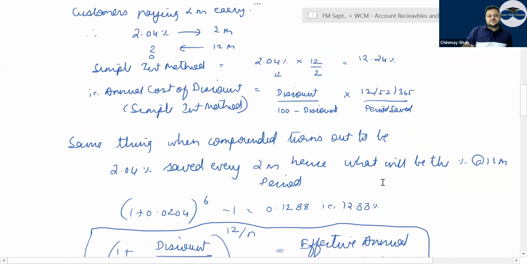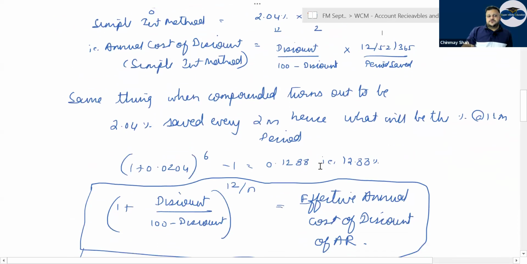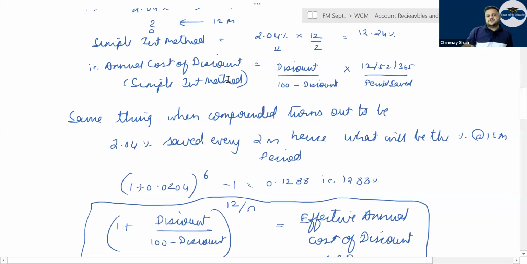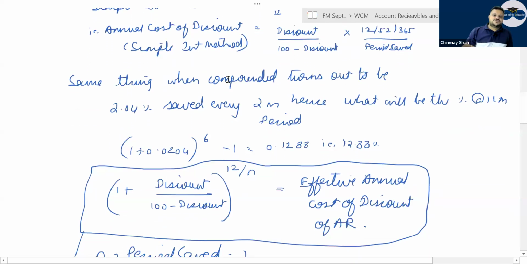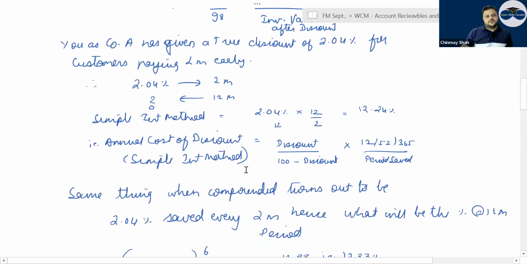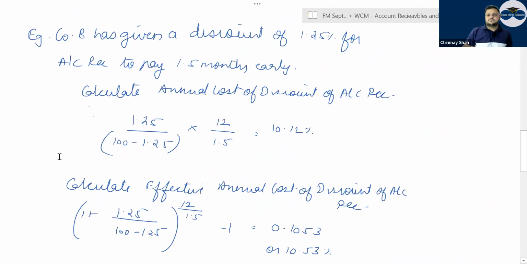If they say that the same thing, when compounded, 2.04 turns out to be, you do 1 plus 2.04% raised to 12 by 2, minus 1, which gives you 12.88%. So if they ask you for the effective annual cost of discount of account receivable, then use this formula. But if nothing is given in the question, then the simple interest method is the way to go. Sorry, but this is how your study hub has taken a view on this part. Correct? Have a look.